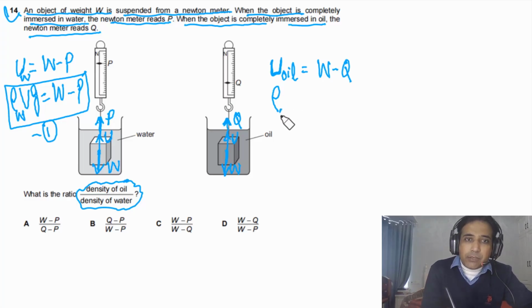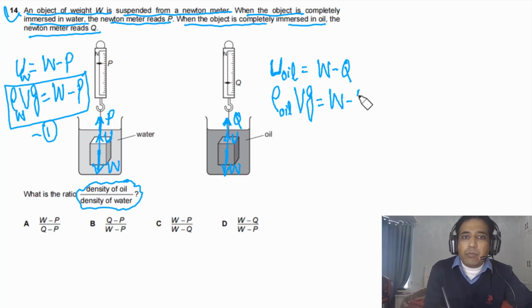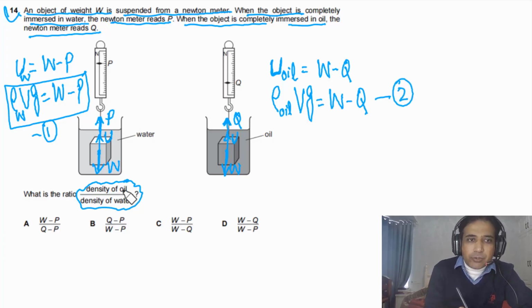So we have density of oil times V times g, and this is equal to W minus Q. We can say this is the second equation. For this question, we have to find the ratio between density of oil and density of water. So simply we can divide 2 by 1.